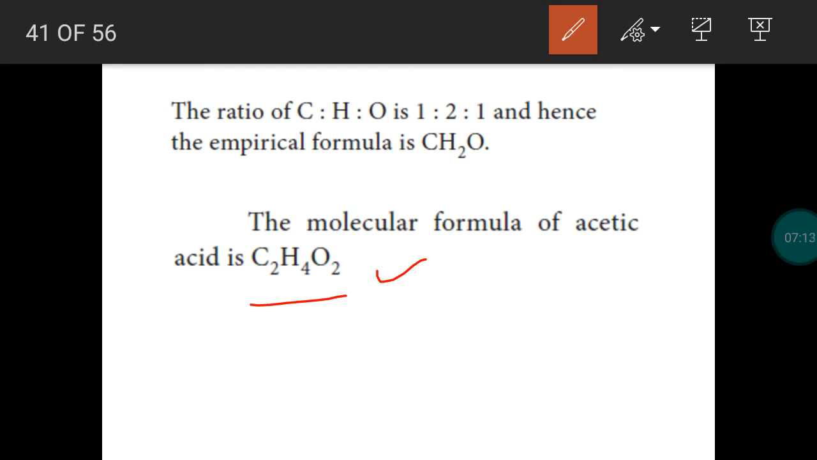When this formula is written in a simplified form, this is called an empirical formula. So it is a formula with a simple ratio of the number of different atoms in one molecule of a compound. Right?